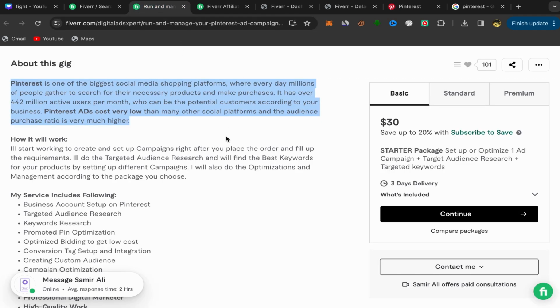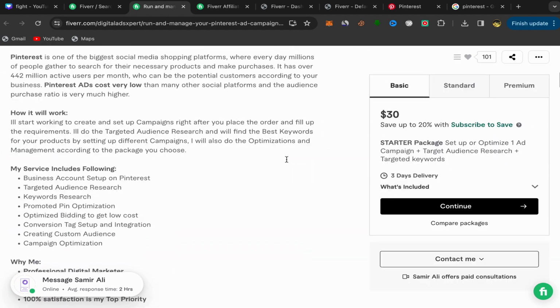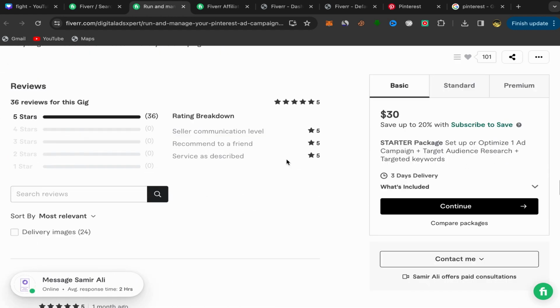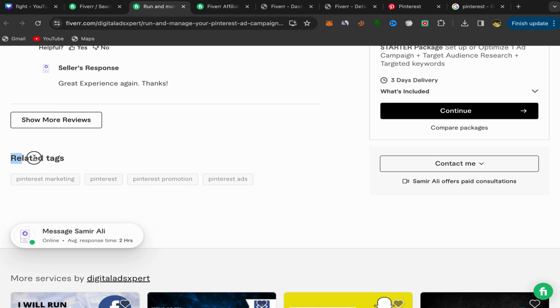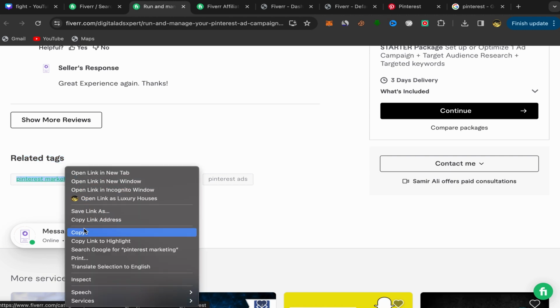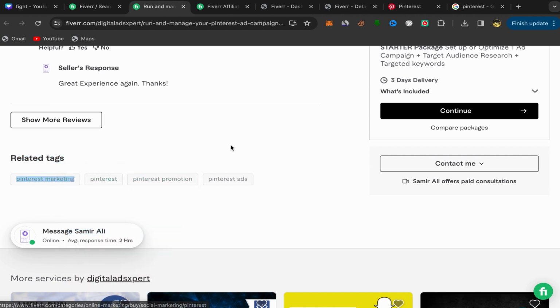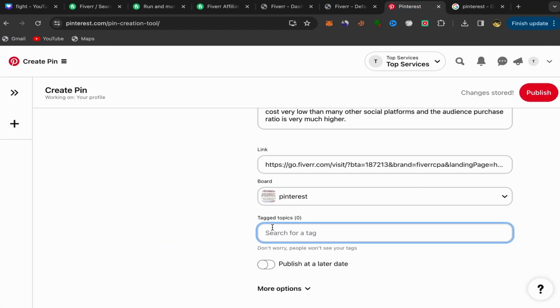Go back to this seller profile page, scroll down, and you will find keywords here. You should see related tags. Those are the keywords that you should use. Copy this one. Copy those keywords, go to Pinterest, and put those keywords here.